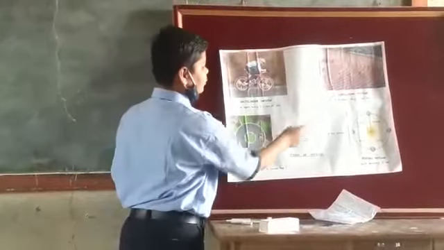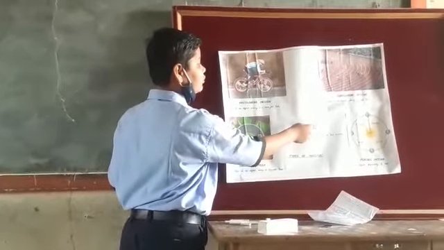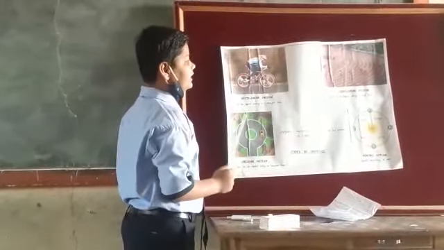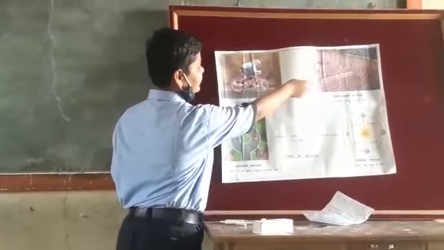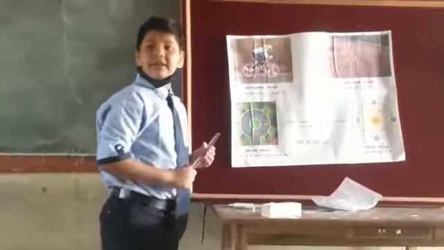Second, the curvilinear motion. Motion of an object along a curved path is called curvilinear. You can see in a picture a car race on a curved path, which is called curvilinear motion.